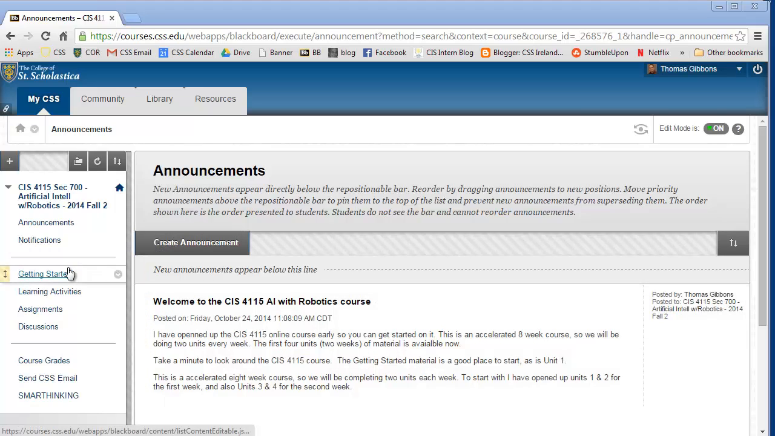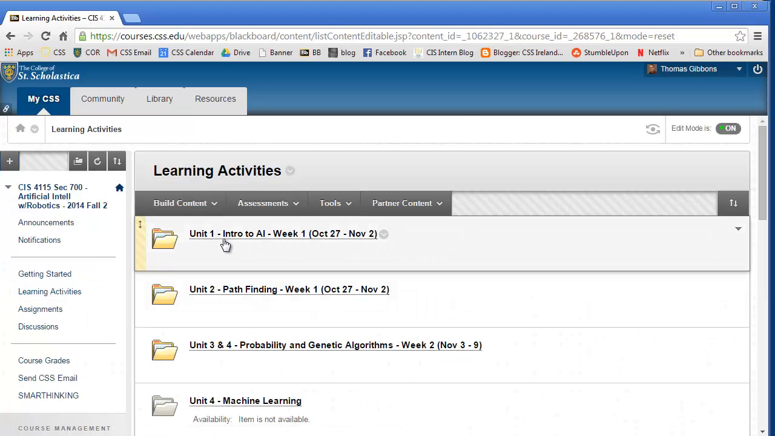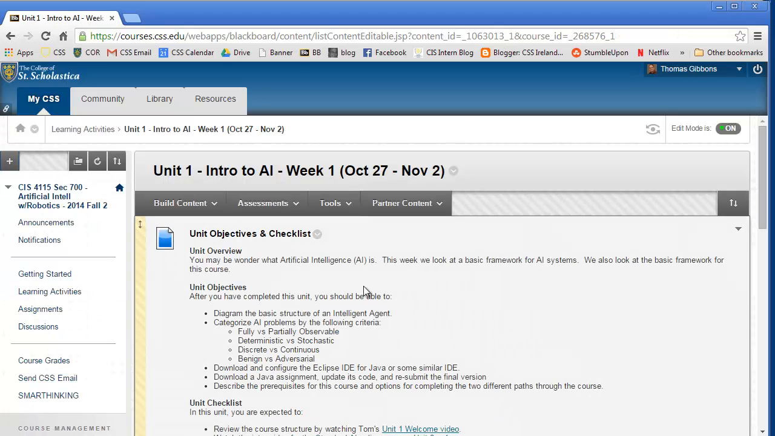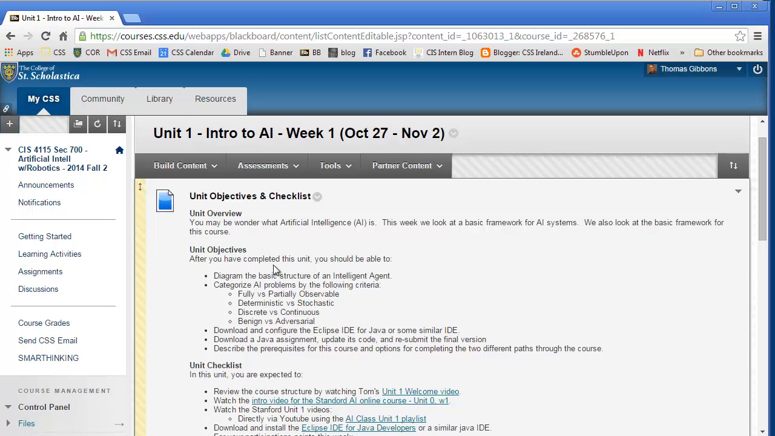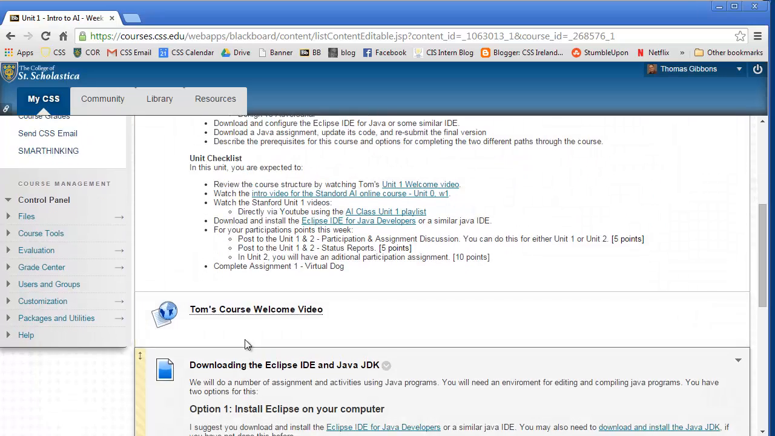I'll walk you through the basics of getting through Unit 1, what you need to learn and what you need to submit. So I'm going to go into Learning Activities, go to Unit 1. Here's the overview of Unit 1 with our objectives and a checklist of what you need to do, so I'll walk you through this. These things are posted down below, so I'm just going to go down below and review them.